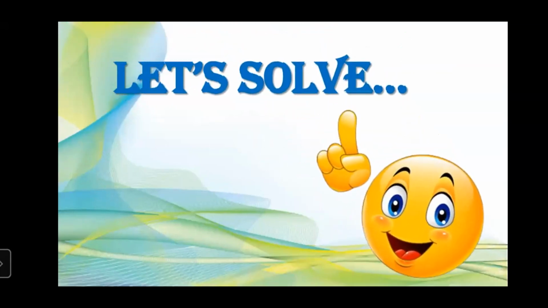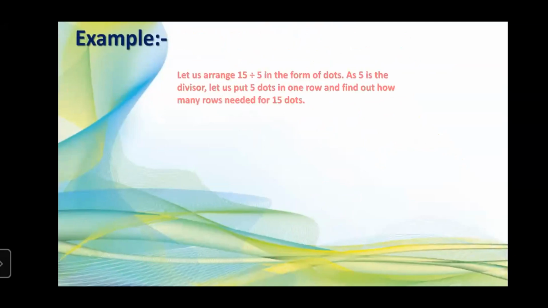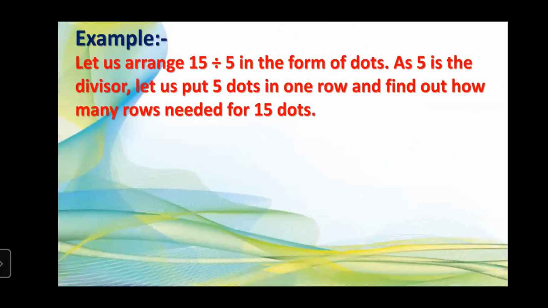So now we have some examples, okay? And we have to solve them. So here we go for the first one. Let's arrange 15 divided by 5 in the form of dots. As 5 is the divisor, let us put 5 dots in one row and find out how many rows are needed for 15 dots. Listen students, what do we have to do to find the answer? We have to put some dots here. In this example, 5 is the divisor. So we will put 5 dots in one row and find out how many rows are needed for 15 dots.